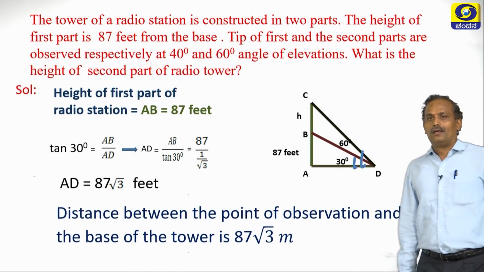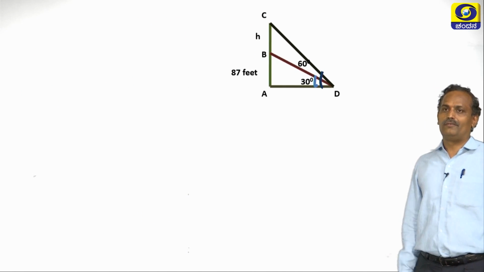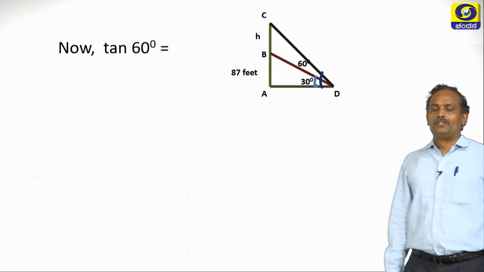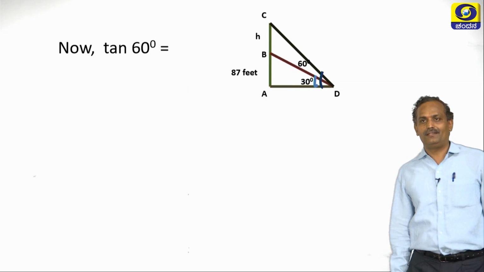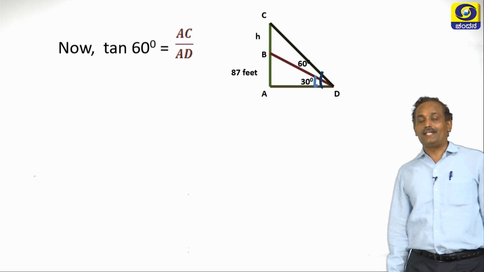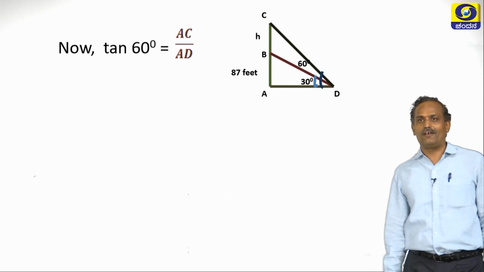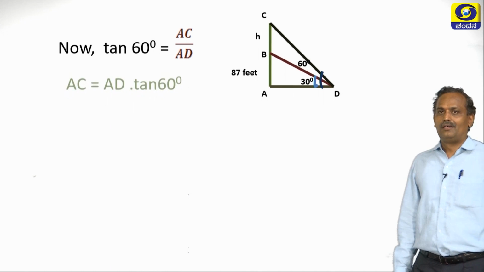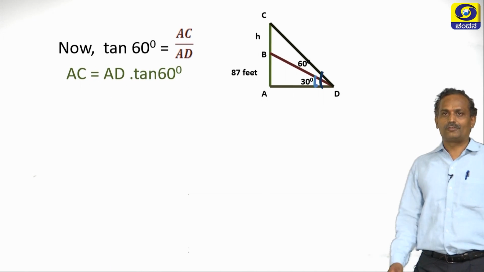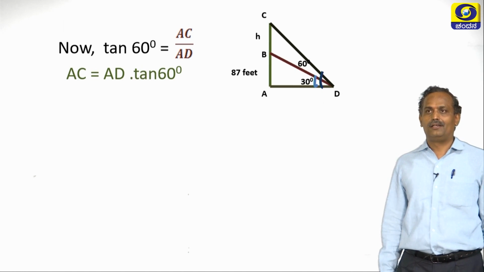Now we have to find the second part, the height of the second part, h. So let us take tan 60 for the bigger triangle ACD. What is tan 60? The opposite side of 60 degrees is AC, and AD is the adjacent side. Let us cross multiply AD, so AC is AD tan 60.